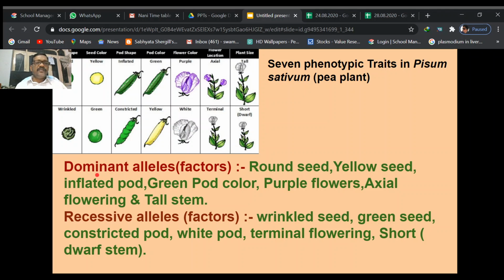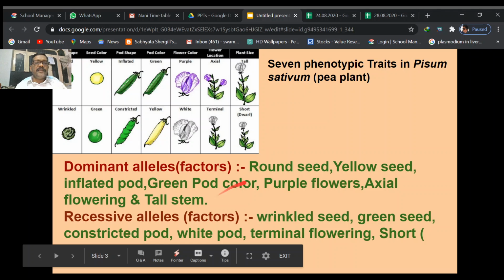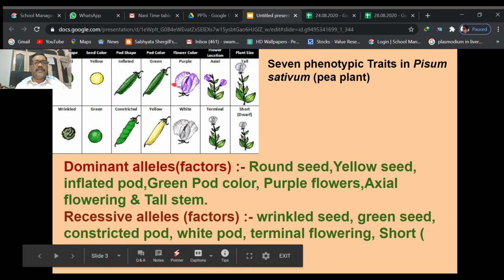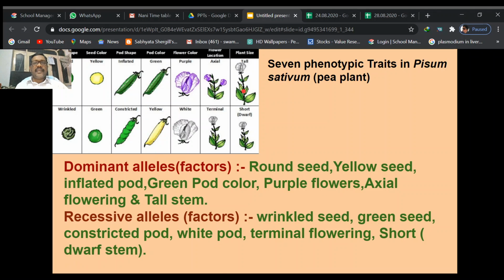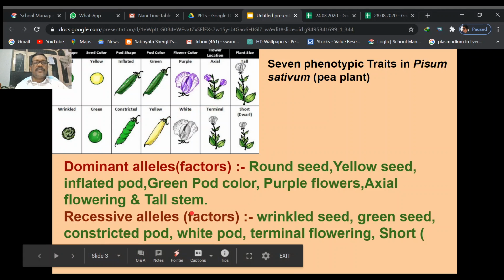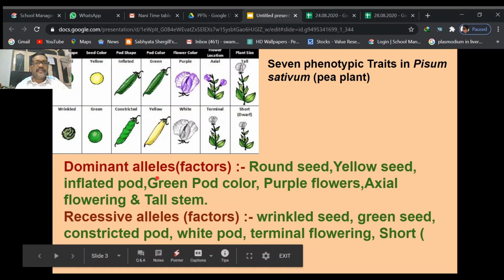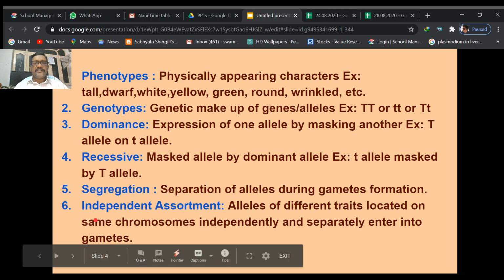So what are dominant alleles and what are recessive alleles? Dominant alleles can determine the traits or factors: round seeds, yellow seed, inflated pod, green pod color, purple flowers, axial flowering, and the tall stem. Dominant characters are expressed, while recessive characters are hidden or masked by the dominant alleles. We will discuss this very clearly.